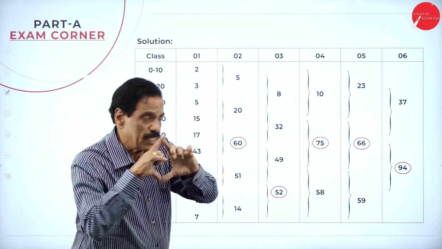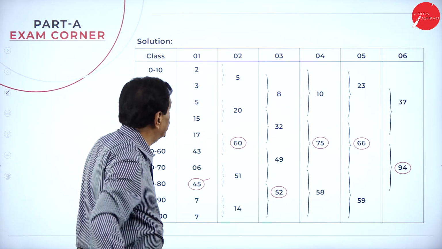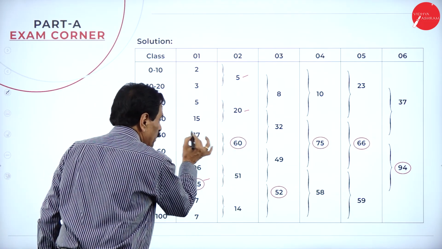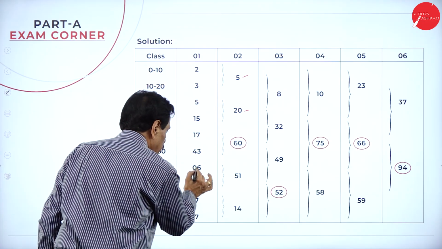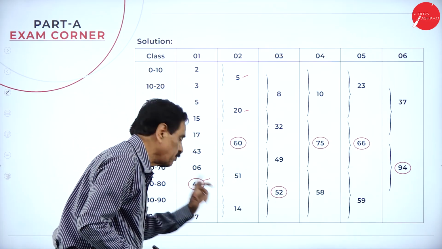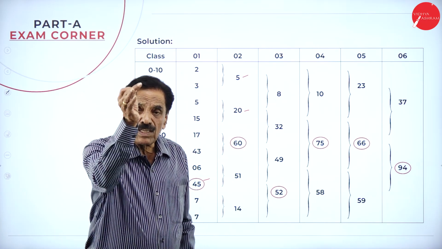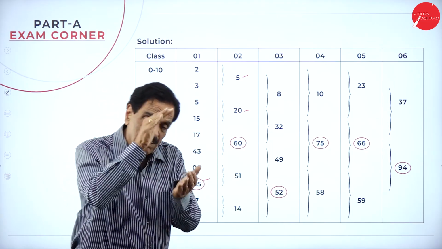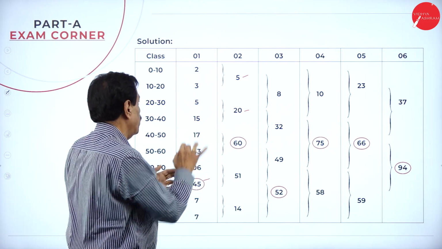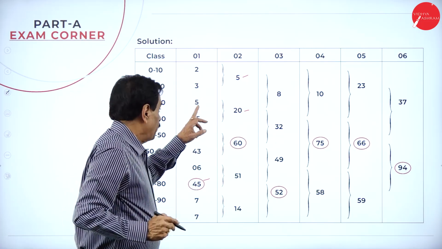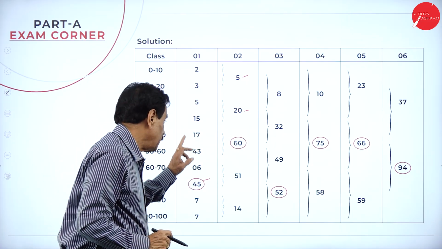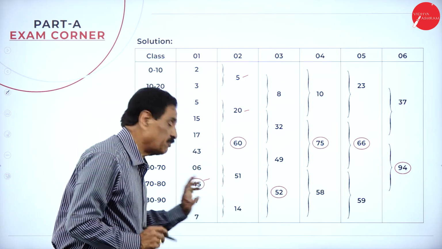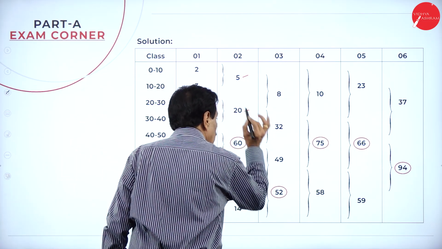Take two frequencies at a stretch. Take 2 plus 3 is 5. 5 plus 15 is 20. 43 plus 17 is 60. 45 plus 6 is 51. 7 plus 7 is 14. So the first step is to find out the highest frequency. The second is to take two frequencies at a stretch and find out the highest one. Which is the highest one? 60 is the highest one.